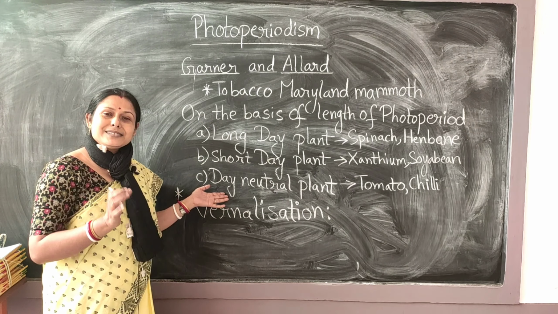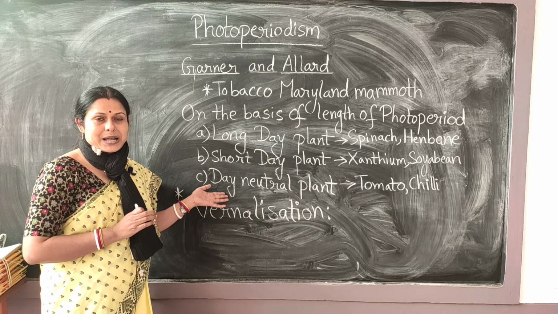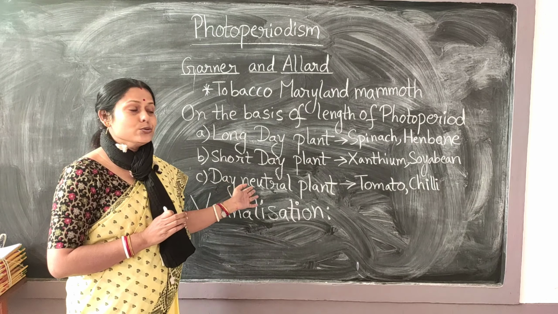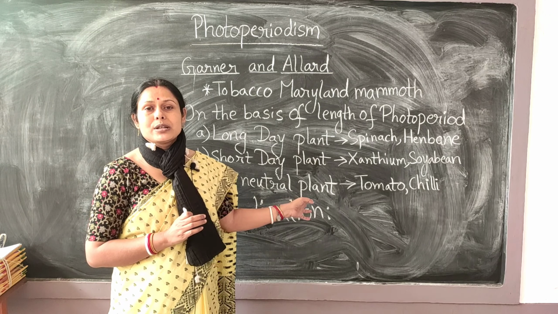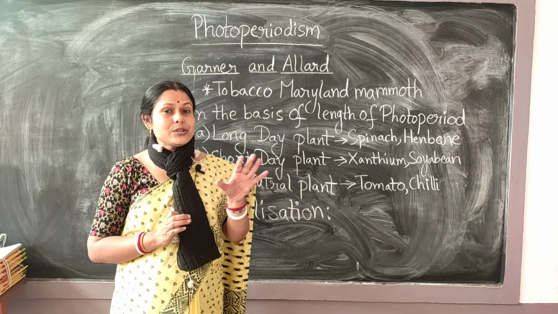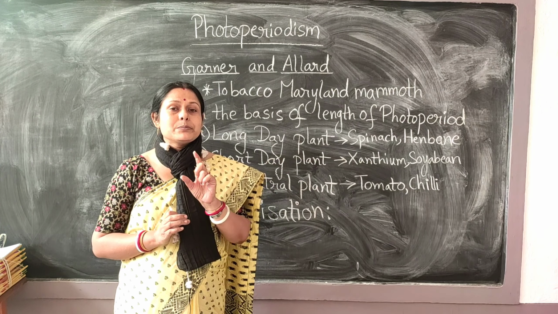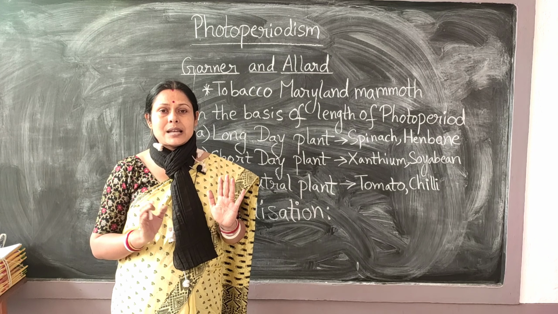And there is a third category of plants, which we call day neutral plants. When it is neutral, it means it is not affected by the period of exposure to light.